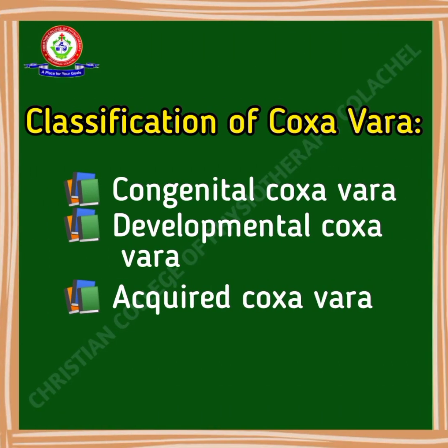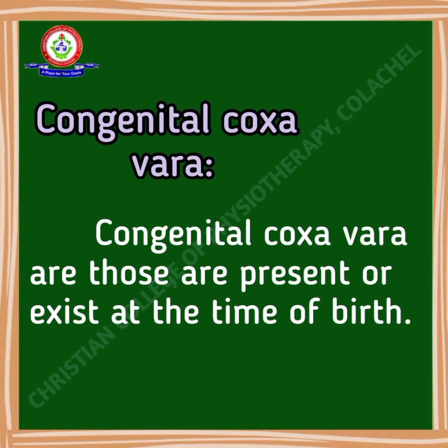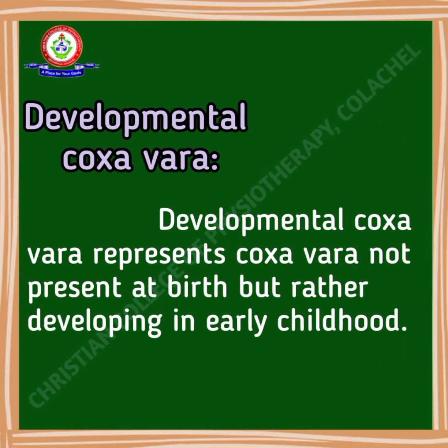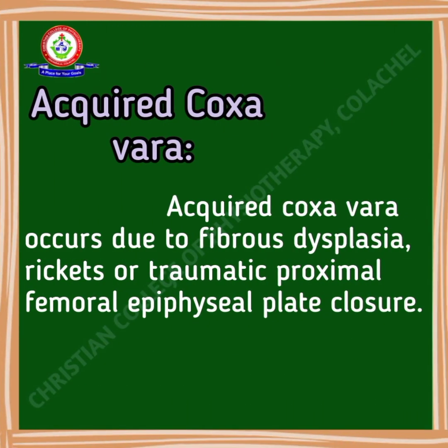Classification of coxa vara. We can classify coxa vara into three: congenital coxa vara, developmental coxa vara and acquired coxa vara. First, congenital coxa vara are those present or existing at the time of birth. Developmental coxa vara represents coxa vara not present at birth but rather developing in early childhood. Acquired coxa vara occurs due to fibrous dysplasia, rickets or traumatic proximal femoral epiphyseal plate closure.